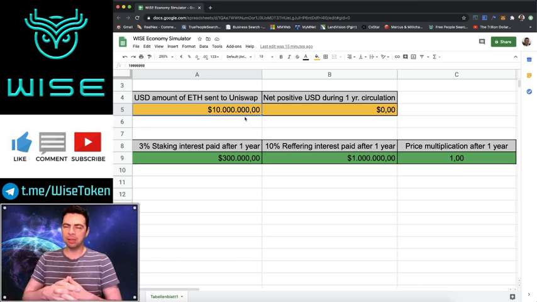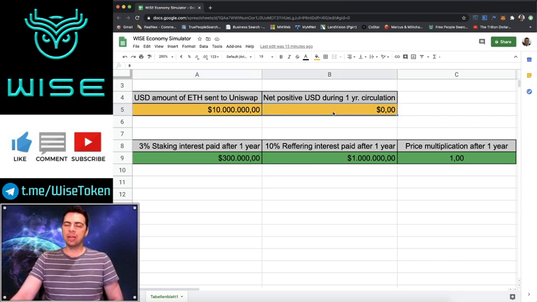And I'm putting $10 million there because, looking at the other projects and seeing how many big YouTubers are committed to making videos about Wise, and comparing that to the eyeballs that other staking projects got, I'd find it really hard to believe that anything less than $10 million will be sent to the liquidity transformer. So I'm going to put that there as an absolute minimum, and we can play with it and see how it changes once we change the number.